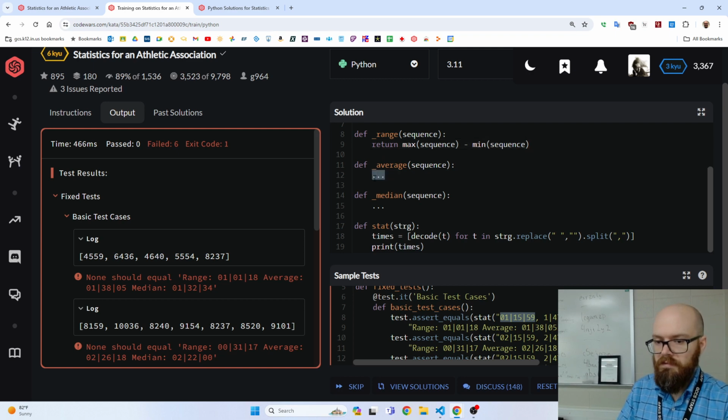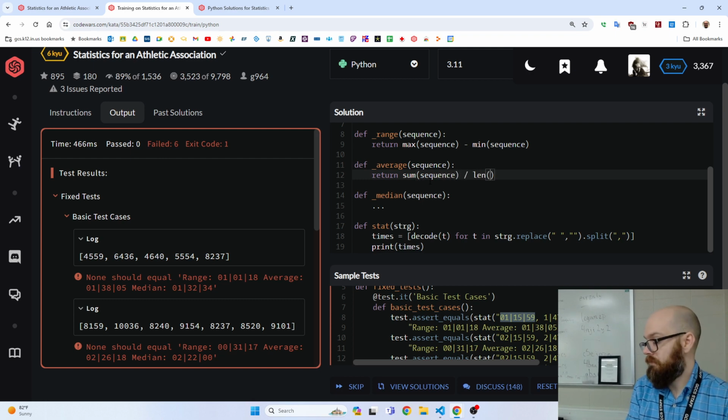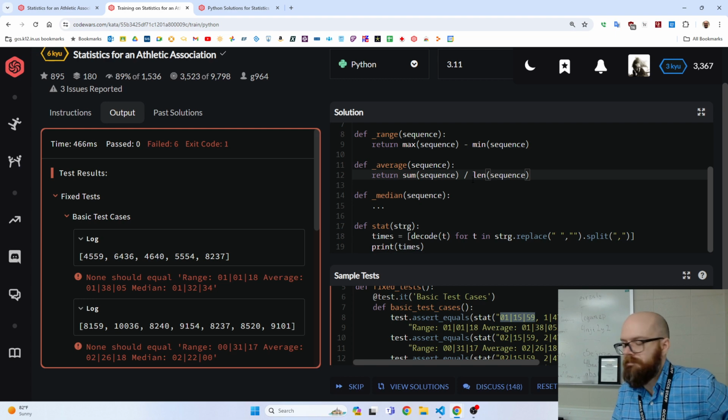And then speaking of just using built-in functions, we can do that for average too. We can go the sum divided by the length, the amount, the count. Okay, so these are probably right. We might have to adjust something, but it's a good start.